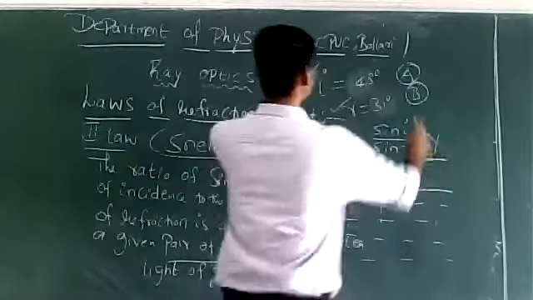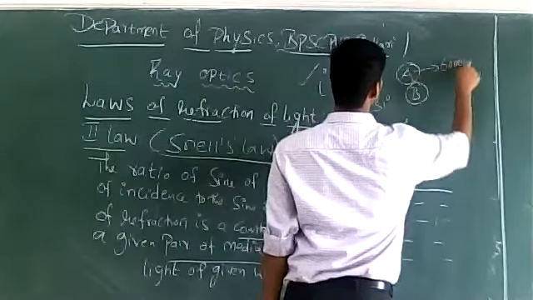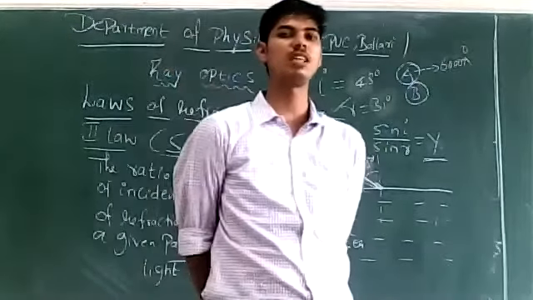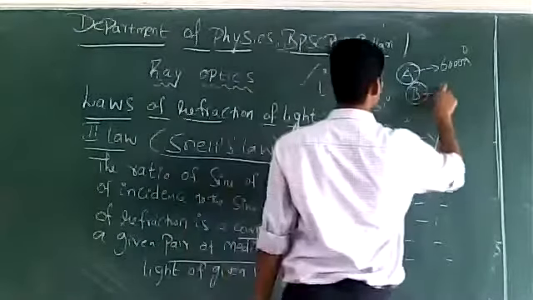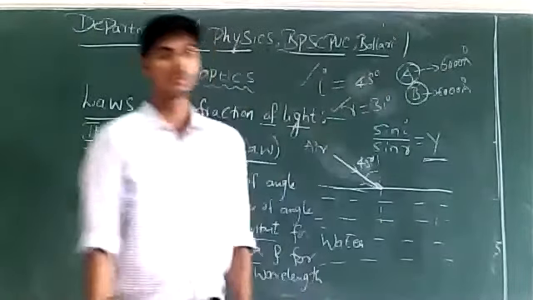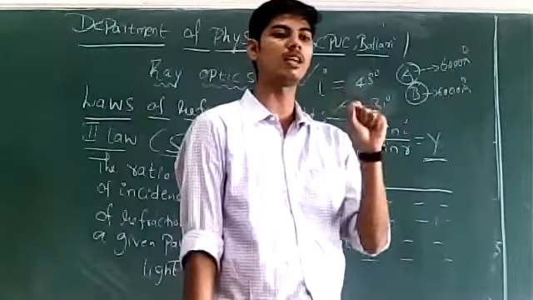Let us suppose the wavelength of light used by person A is 6000 angstrom. If person B also uses light of 6000 angstrom, both person A and person B are using light of the same wavelength.